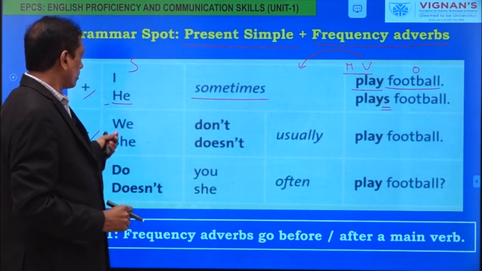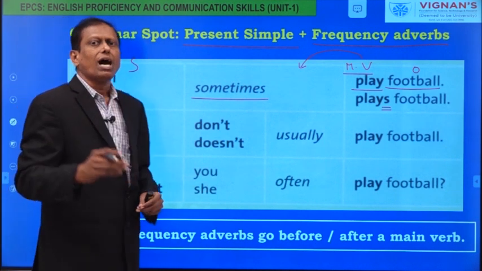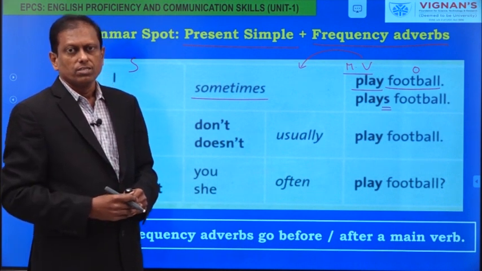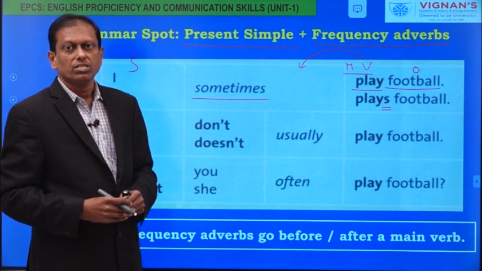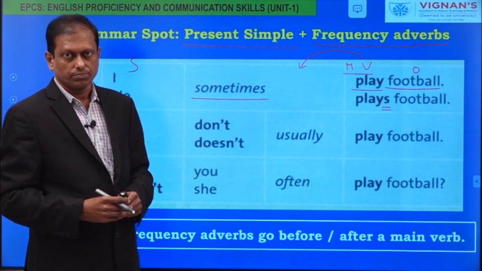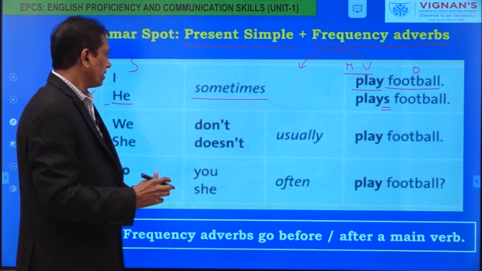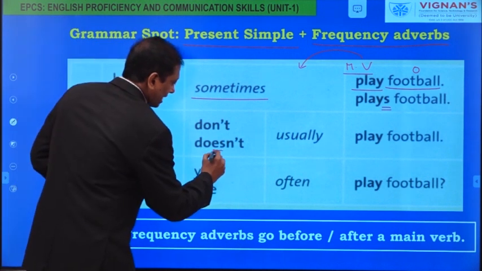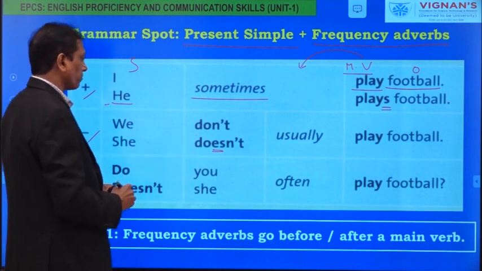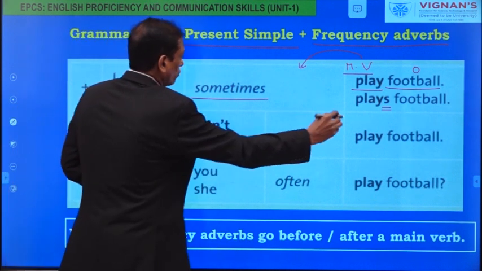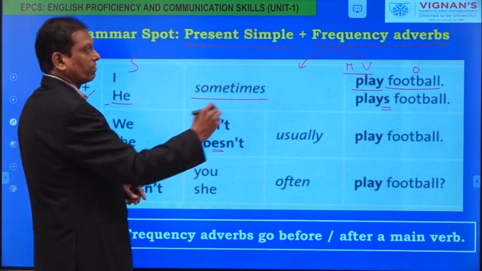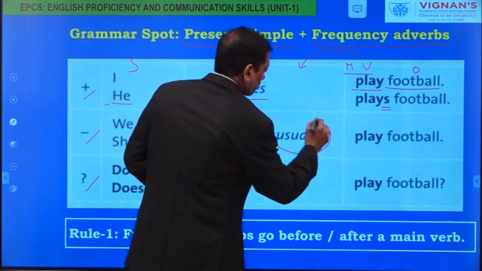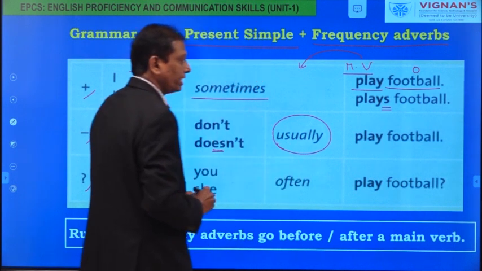Now, look at the negative sentence. Negative sentence is, I play cricket, I do not play cricket. She plays chess, she does not play chess. So, here we use do or does. The does is nothing other than adding es to the do form. We don't play football. She doesn't play football. And in the negative sentence, here this is the frequency adverb usually.